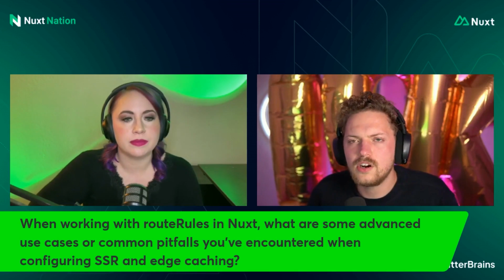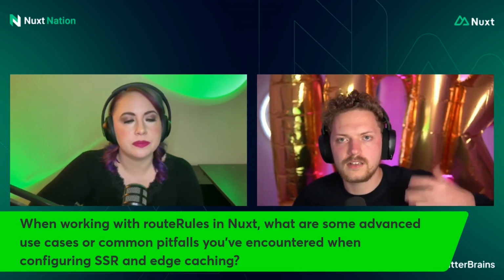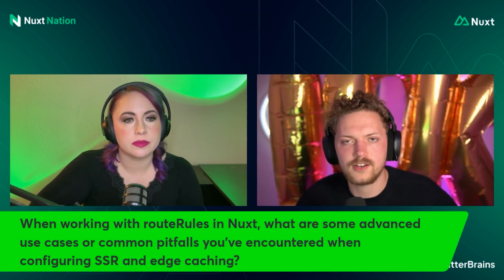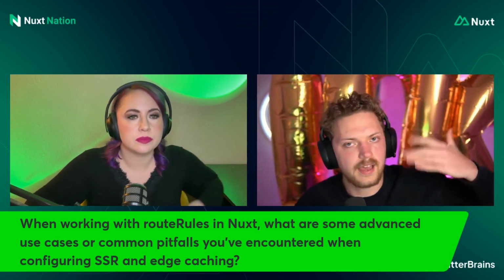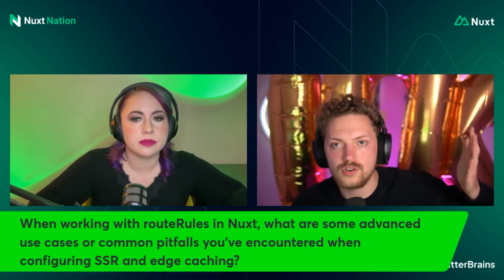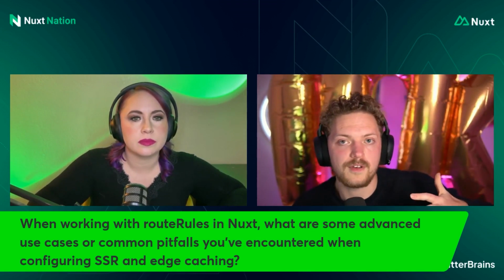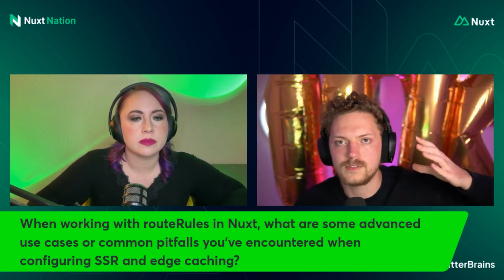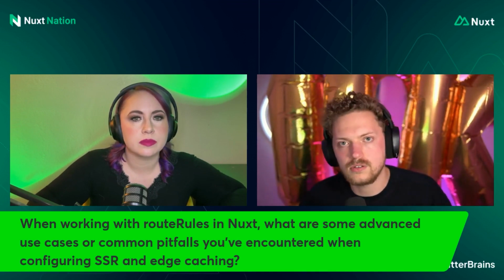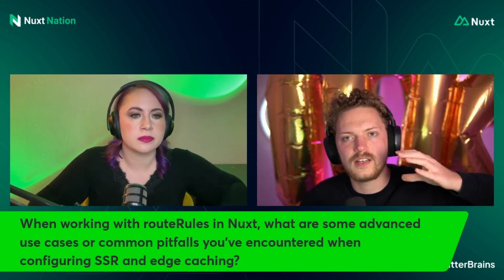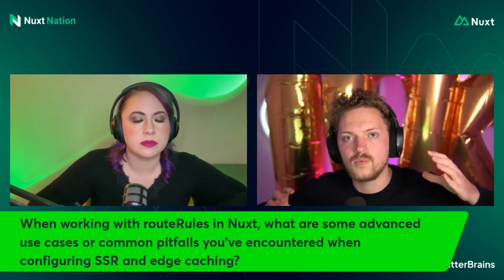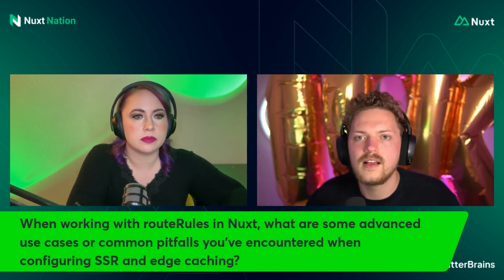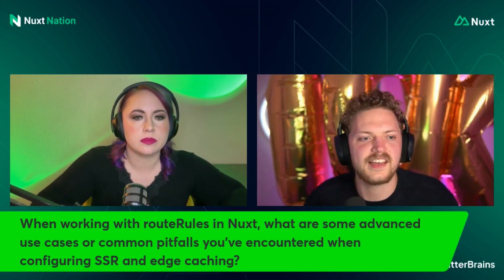Yeah, so there are a few things. If you configure your route rules for your Nuxt pages to cache them, make sure you're aware that it's only the initial request that's cached. So let's say you cache /about, and a user goes to /about, gets the cached content, then internally navigates further and comes back, and maybe you have different content because it's refreshed, right? Or the user doesn't start on /about, but comes from the index page to /about. It has to do an API call to get the new API data. And if your API call isn't cached, then there will be a difference between the initial page state and the page state when doing client navigation. So that's definitely a pitfall. And I would recommend just caching the API calls in this case.